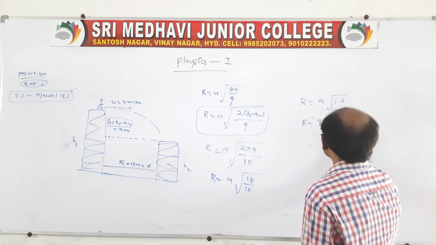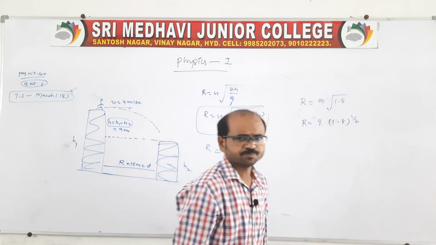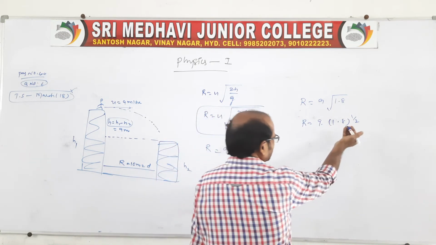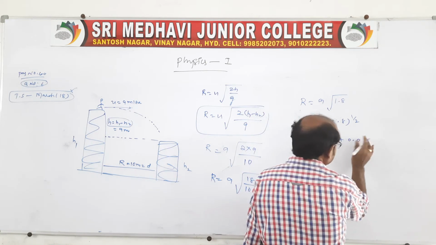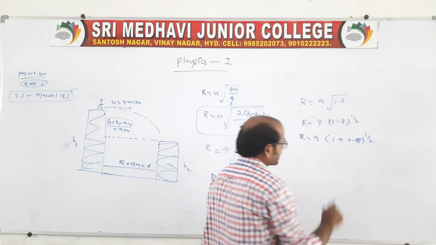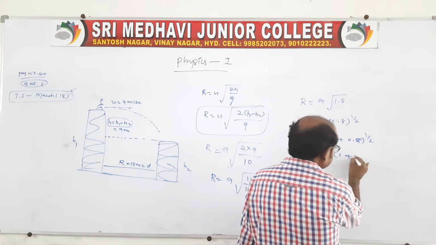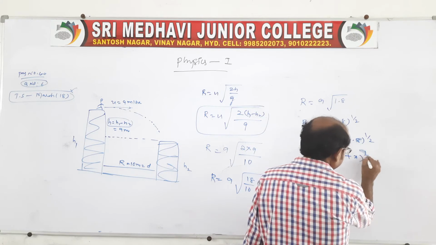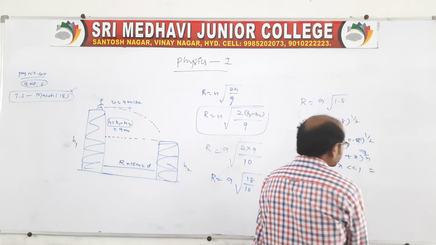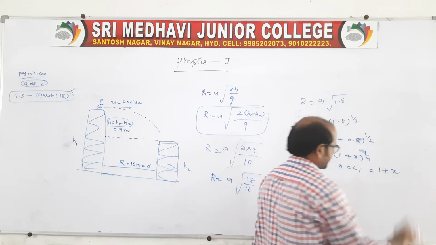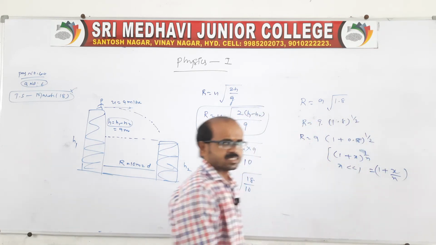Here we should get it by using the binomial expansion, but right away it is not required, we can take it directly also. Otherwise you can write it like this, 1 plus 0.8, raised to the power 1 by 2. There is a binomial expansion in maths: (1 plus x) whole power 1 by n, if x is very less than 1. So this is the formula.